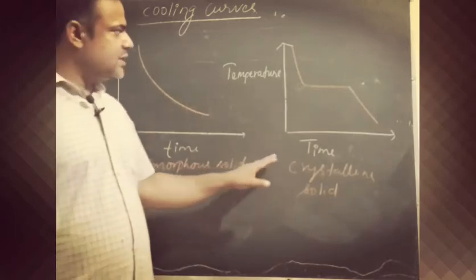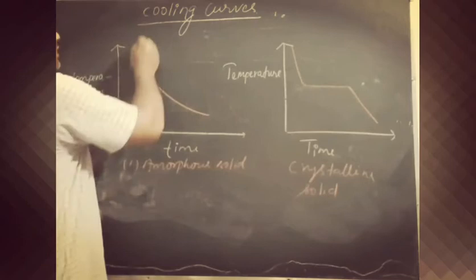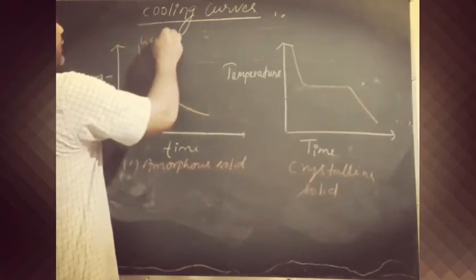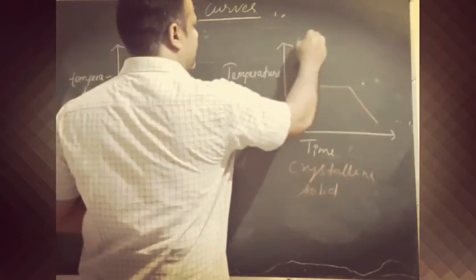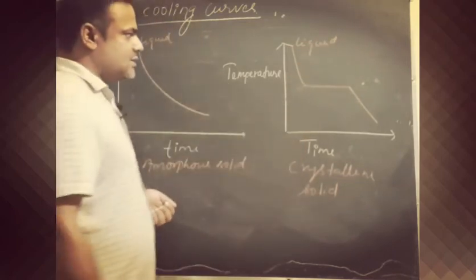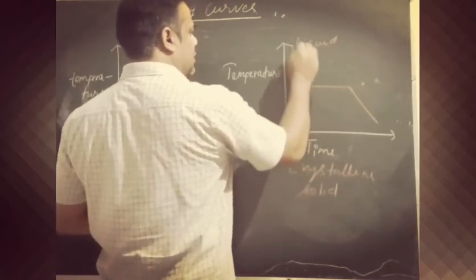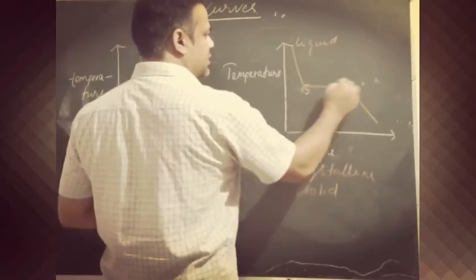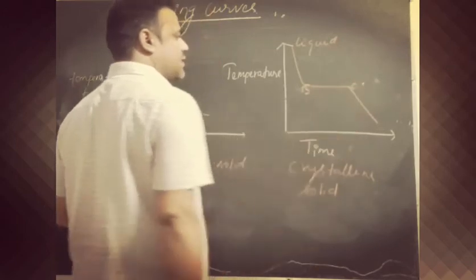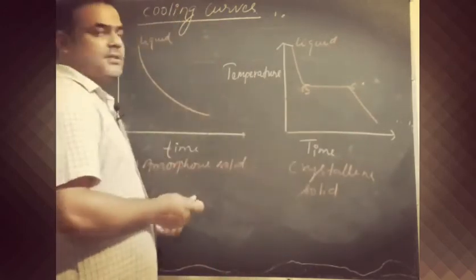But if we take crystalline solids and cool this solid, this one is liquid state, and this one is also liquid. If we cool both, then we get two points here. Suppose these are B and C points. You can see here the curve is not smooth. Why is this happening?